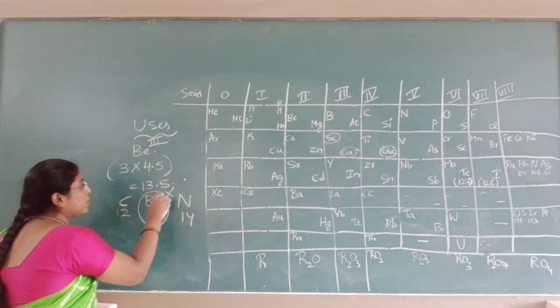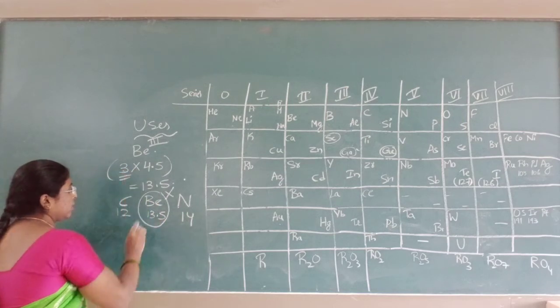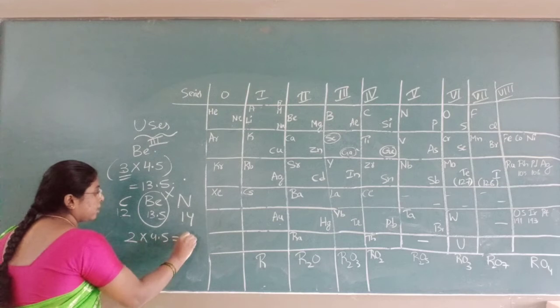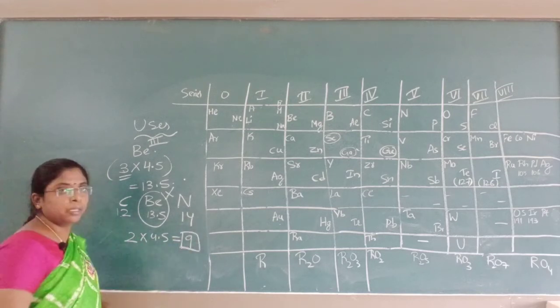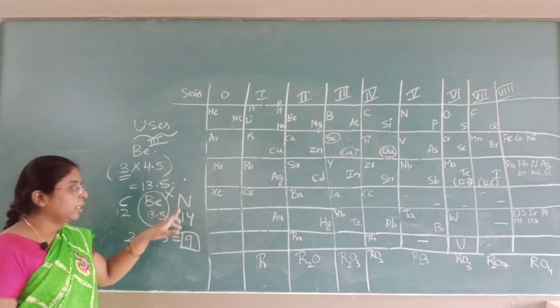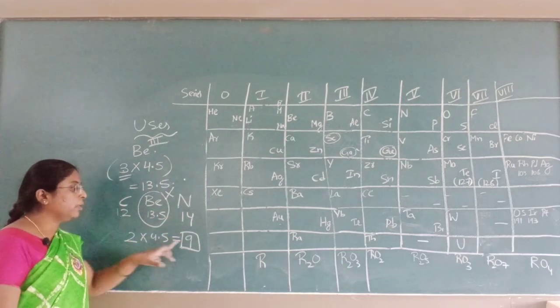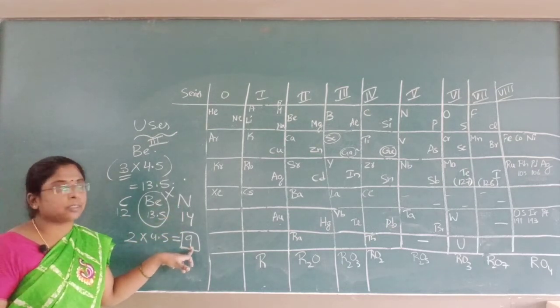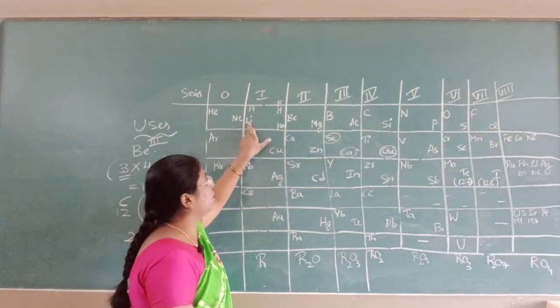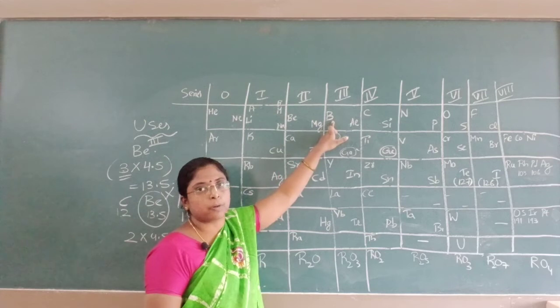Beryllium valency was not 3, its valency was 2. 2 into 4.5, it is 9. Beryllium should not be placed between carbon and nitrogen. Its valency is 2, its atomic weight is 9. Hence beryllium should be placed between lithium as well as boron.